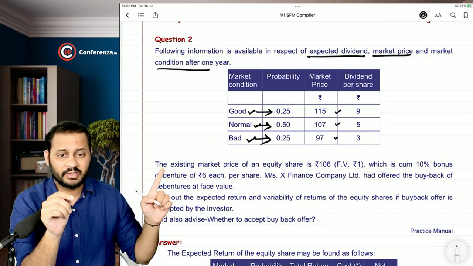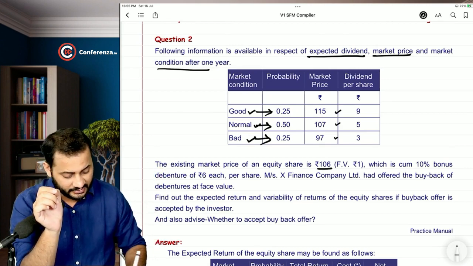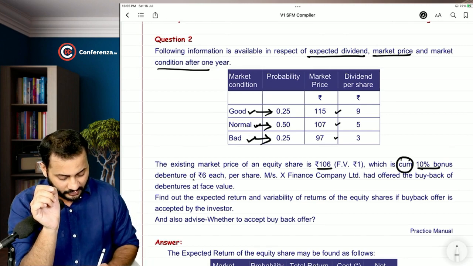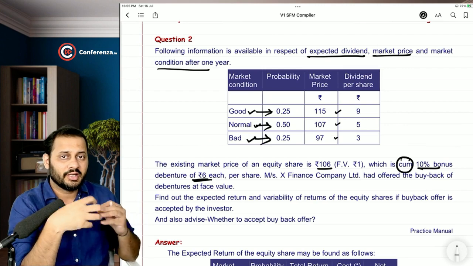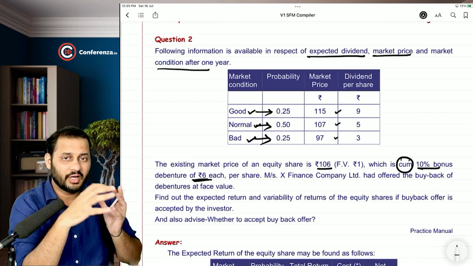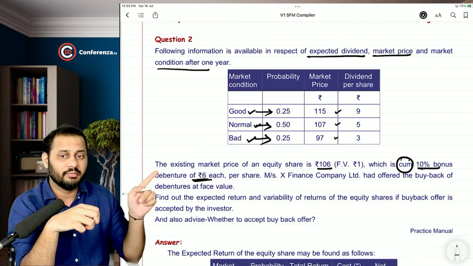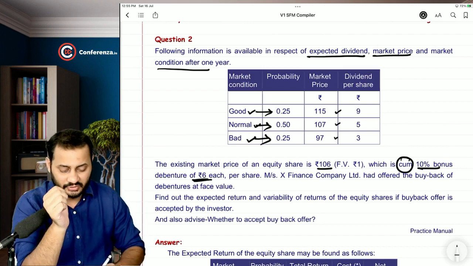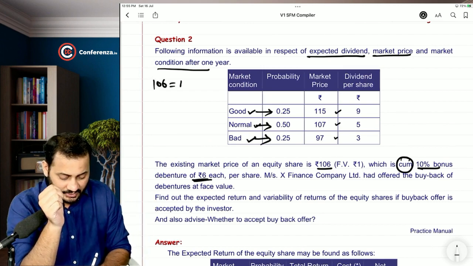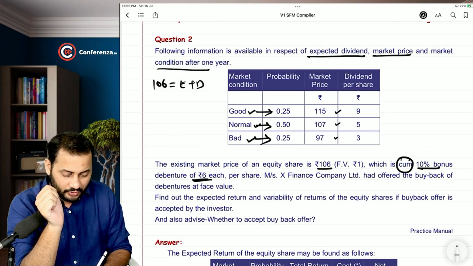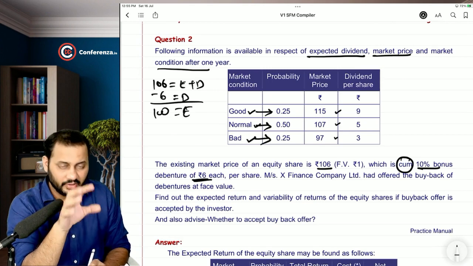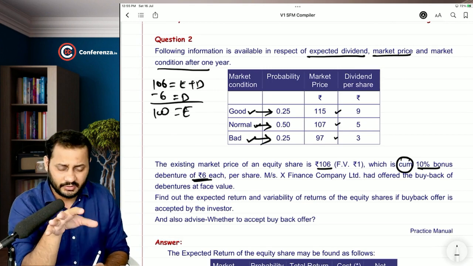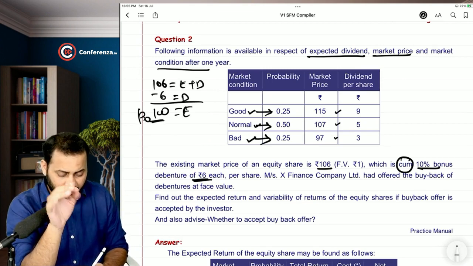The existing market price of an equity share is 106, which comes with a 10% bonus debenture of rupees 6. See, if you want to clearly calculate the value of the equity share, you have to cut down that debenture which is included in 106 rupees. So 106 rupees is equity plus debenture, and you want to calculate only the equity's price, so deduct the debenture from it, and you will get 100 rupees of equity value. That's very simple, and 100 rupees is nothing but P0.